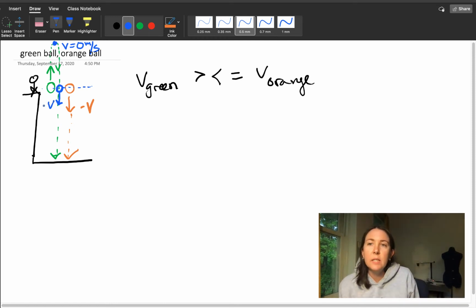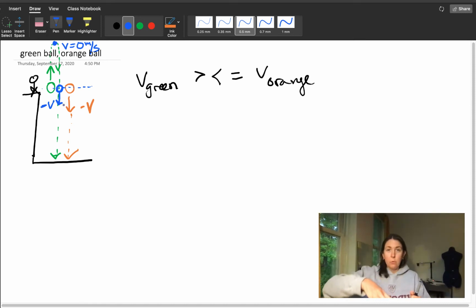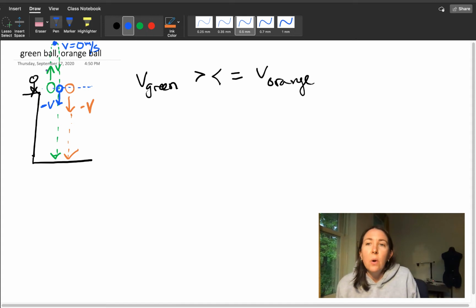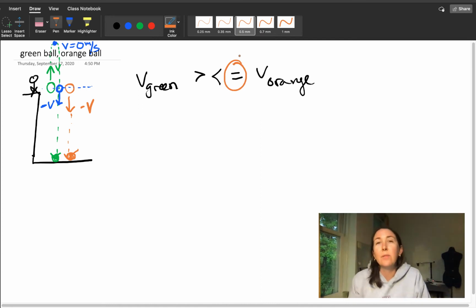This velocity is going to be the same as the orange ball as it's being thrown downward, right? So one's thrown up, one's thrown down. They're both at the same speed. Now, as that green ball has reached the same height, it will have equal velocity as the orange ball, and so equal velocity, equal height, it will take the same amount of time for them to fall, and then when they hit the ground, they will be going the same speed. So the velocity of the green ball will actually equal the velocity of the orange ball.